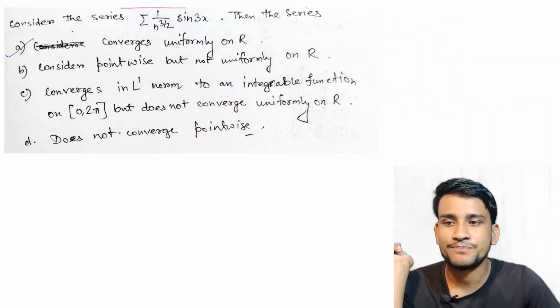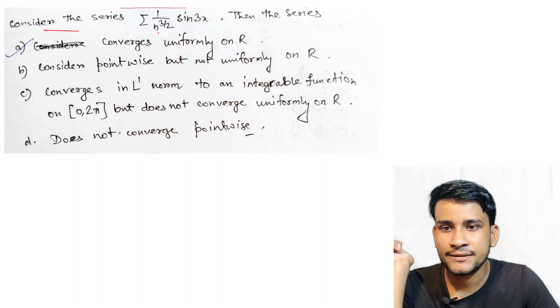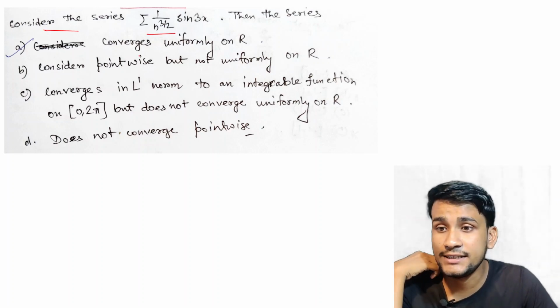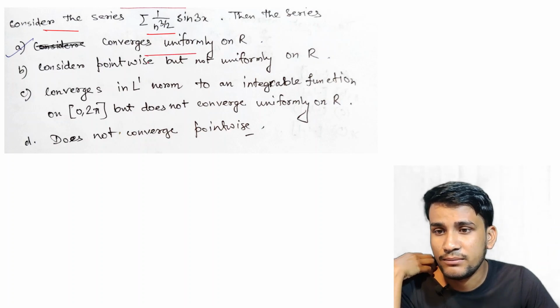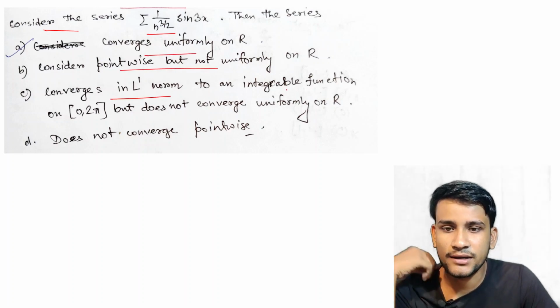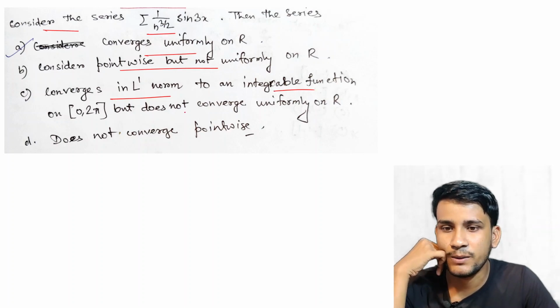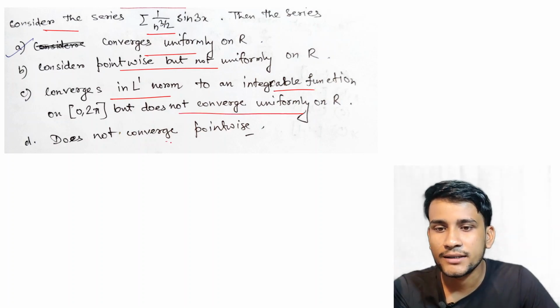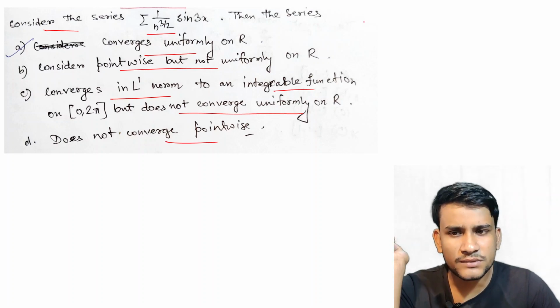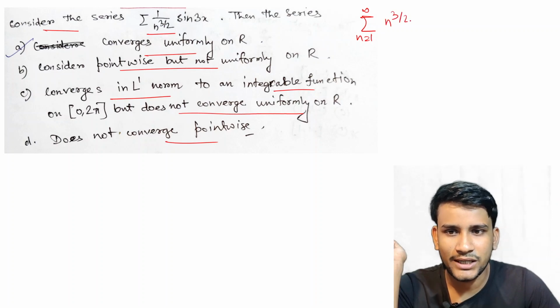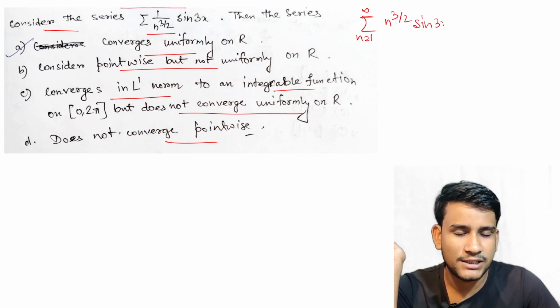Okay, so now the next question. Consider the series summation of 1 by n to the power 3 by 2 sin 3x. The series converges uniformly, converges pointwise, converges in L1 norm to an integrable function of period 2 pi but does not converge uniformly. So the series is given by summation n equal to 1 to infinity of 1 by n to the power 3 by 2 sin 3x.